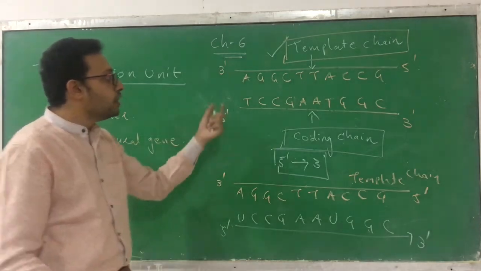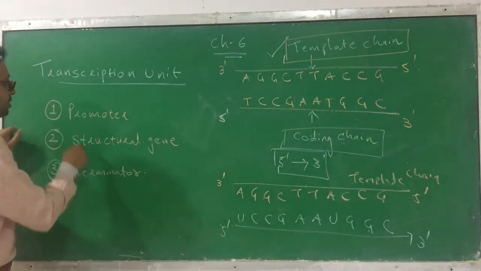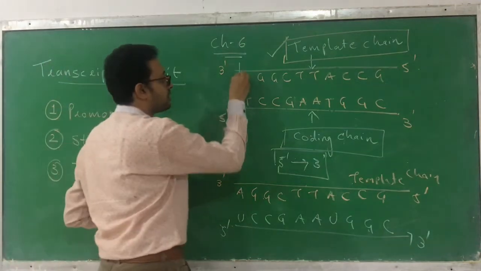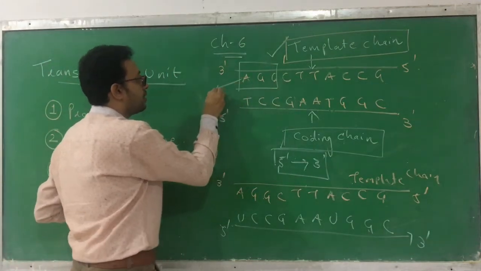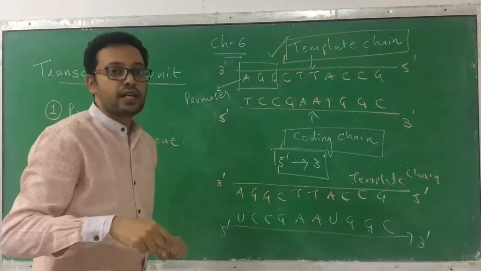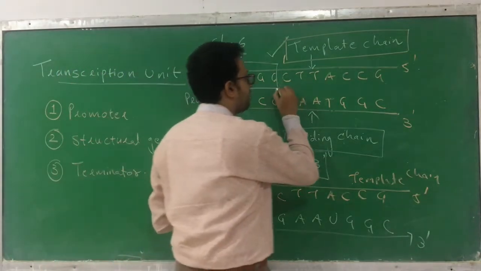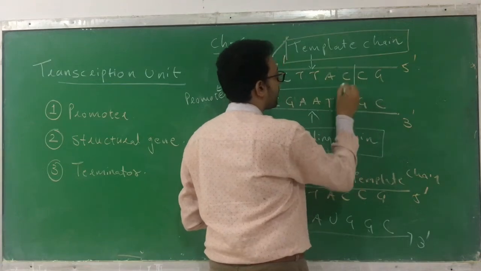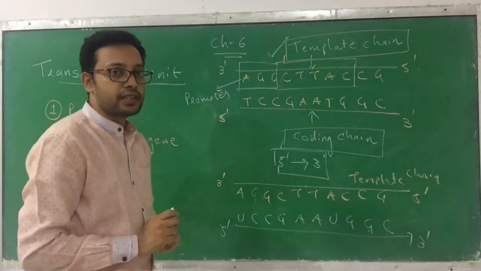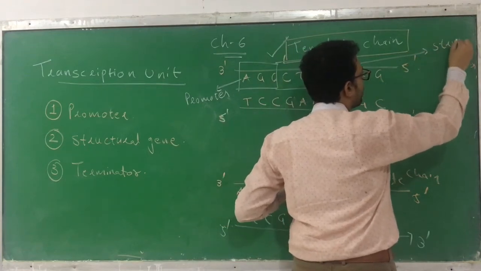Now you should also know, the whole chain never gets copied, only some part gets copied. So how many parts are there? The transcription unit has 3 parts: promoter, structural gene and the terminator. So the very first part that comes, we are calling it the promoter. Promoter means it is the place where the transcription starts. Right? Clear? Then the second part comes. Suppose assume this part. Okay? This is just for your understanding. I'm just showing you an example. Okay? Clear? So this is the second part, which we are calling the structural gene, the part which actually gets copied.